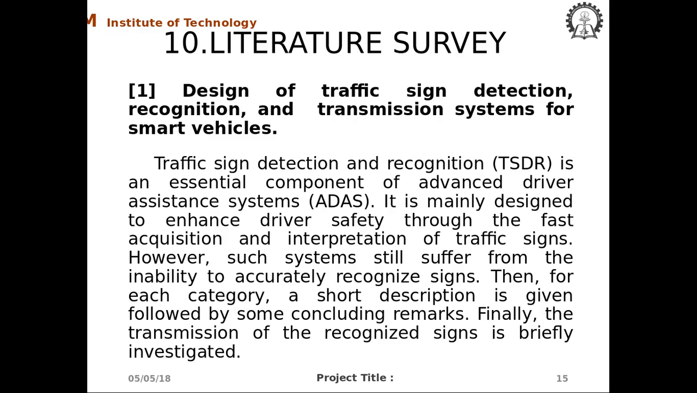Design of traffic sign detection, recognition and transmission systems for smart vehicles. Smart sign detection and recognition is an essential component of advanced driver assistance systems. It is mainly designed to enhance driver safety through the fast acquisition and interpretation of traffic signs. Finally, the transmission of the recognized signs is briefly investigated.